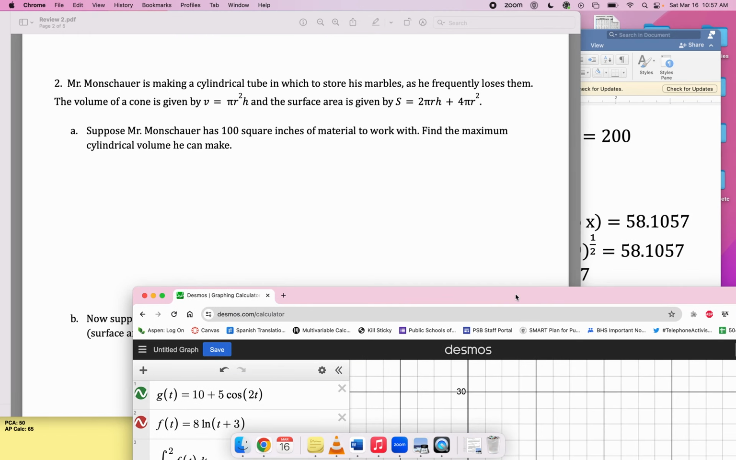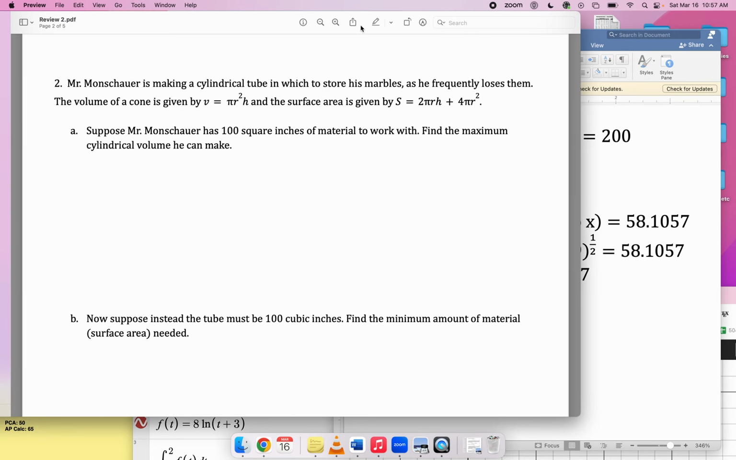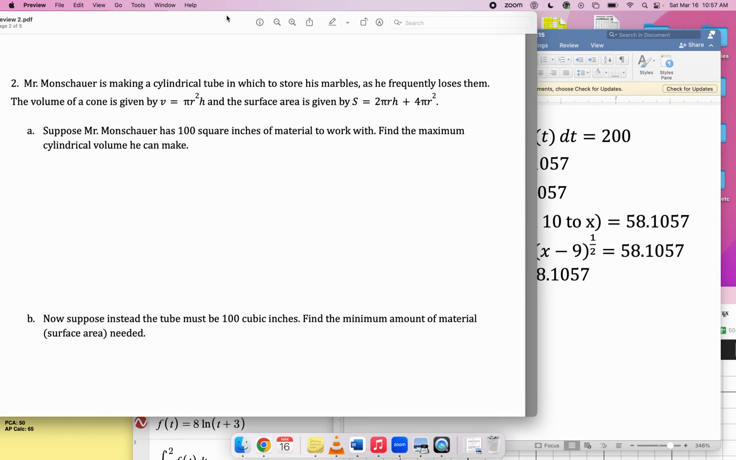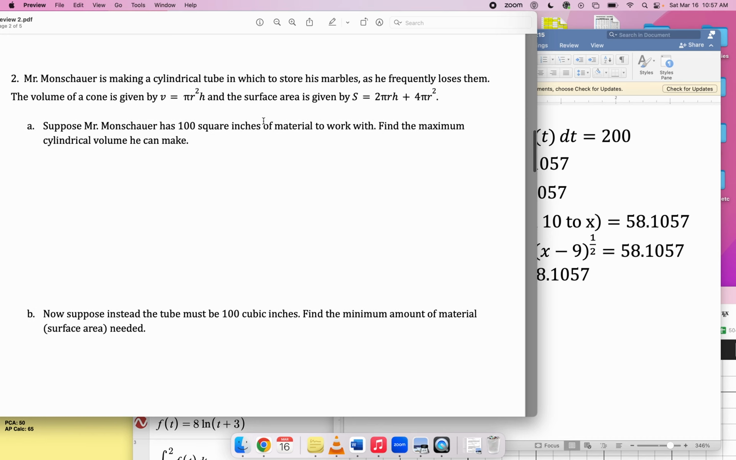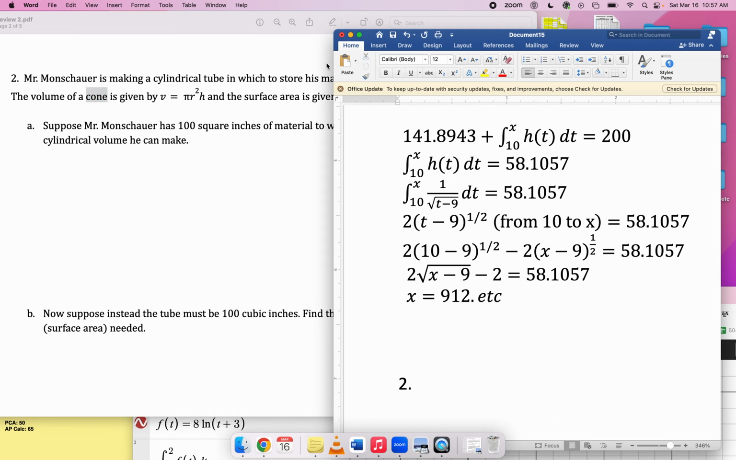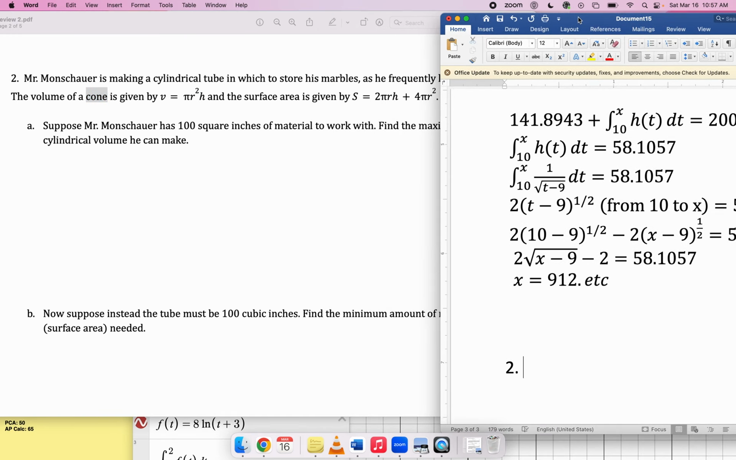So, in number 2, you're making a cylinder, okay? Wait. Is it a cone or is it a cylinder? Because it calls it a cone here. But that is the formula for a cylinder. So I think the cone is a typo. I think it's just meant to be a cylinder. Yeah, it's just supposed to be a cylinder.